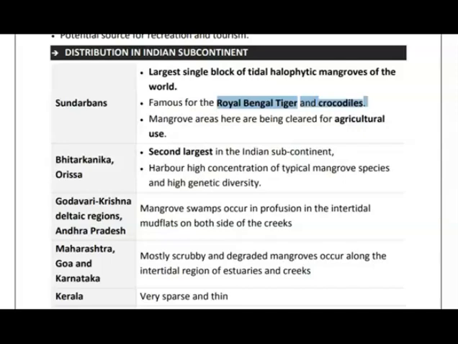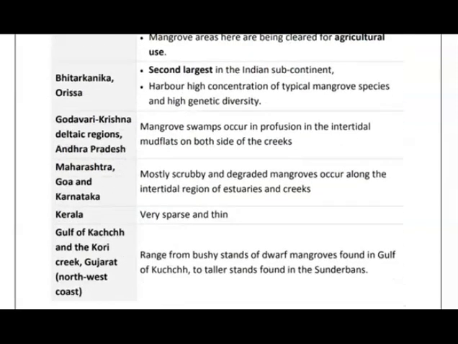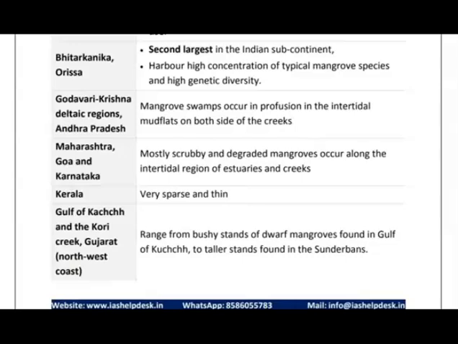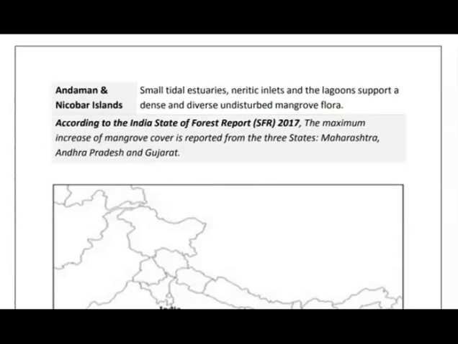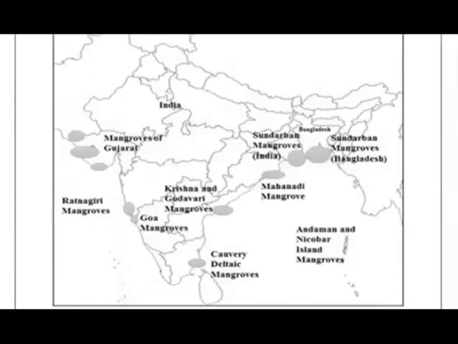Second is Bhitarkanika in Odisha, and it is the second largest in the Indian subcontinent. Then the next area is the Godavari Krishna deltaic region in Andhra Pradesh. Then mangroves are found in Maharashtra, Goa and Karnataka, and very little is found in Kerala. And the next is the Gulf of Kutch and Kori Creek in Gujarat. These are also found in Andaman and Nicobar Islands. So through this map you can see the areas which are famous for mangrove forests in India. The location of these areas can be asked in the examination.